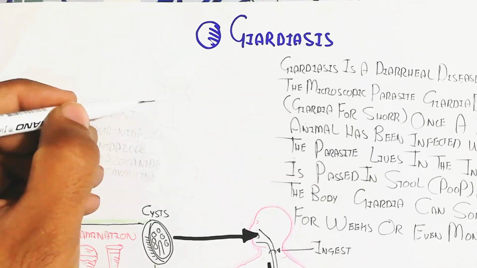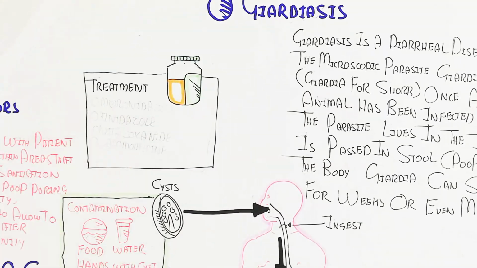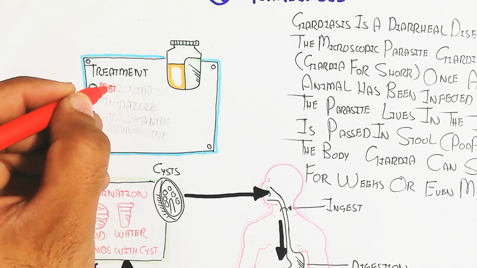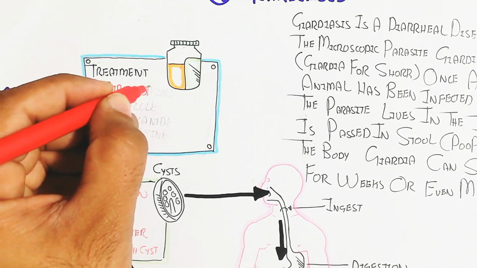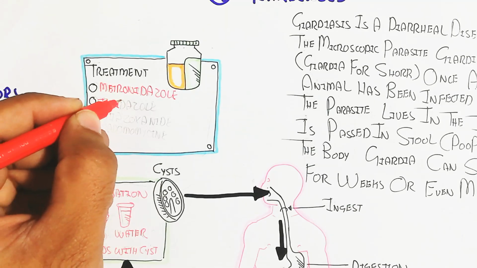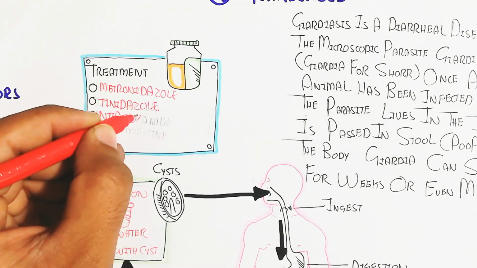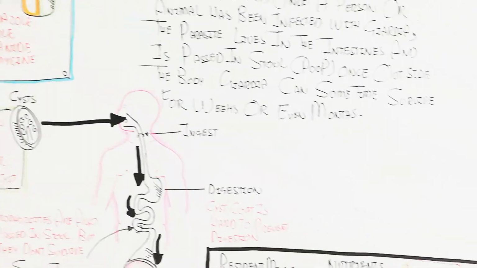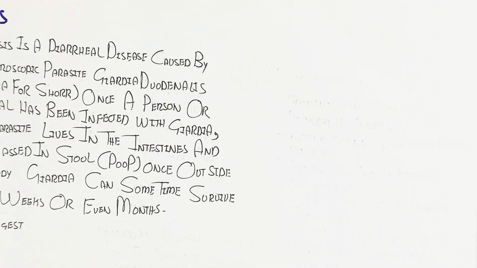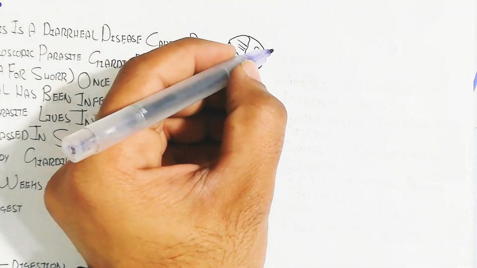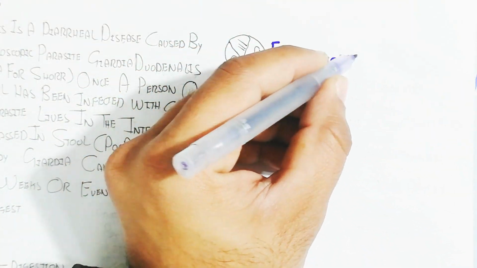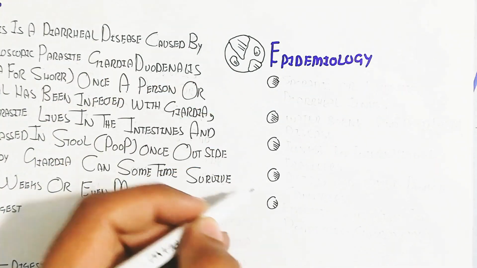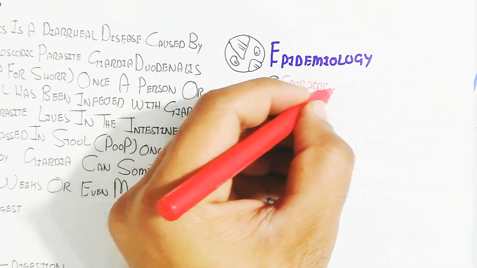Let's understand prevention and treatment. The treatment includes metronidazole, tinidazole, nitazoxanide, and paromomycin, which are antibiotics, and these antibiotics will cure the disease. On the other hand, prevention includes clean water and other measures.